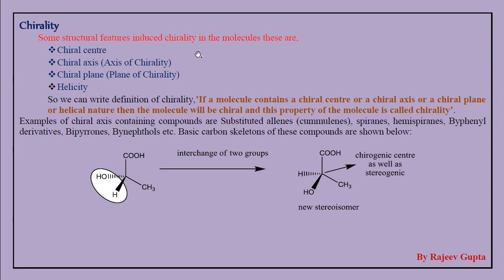These four structural features, if either one of them is present in a molecule, give the chirality property to that molecule. Chiral center, chiral axis, chiral plane and helicity.